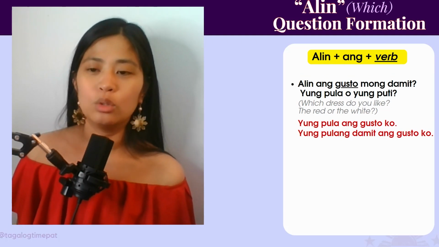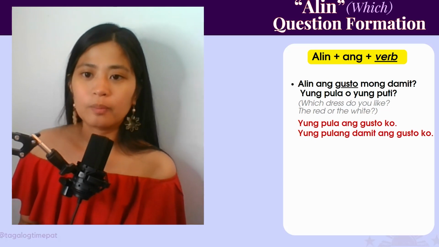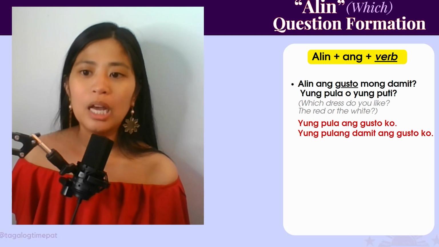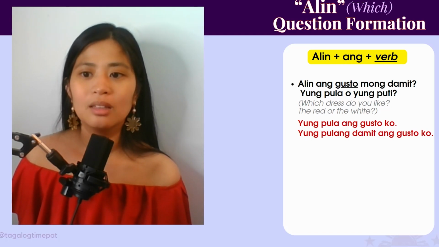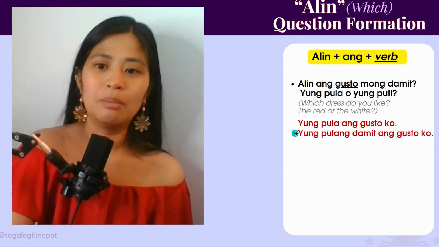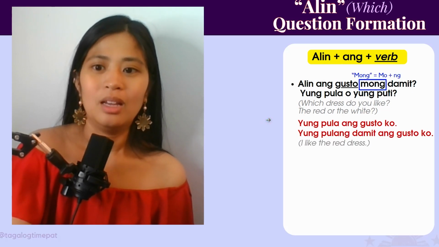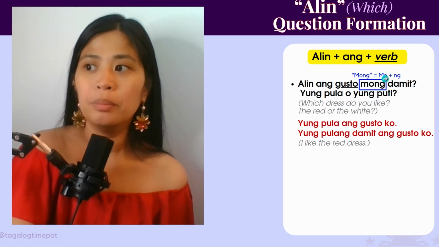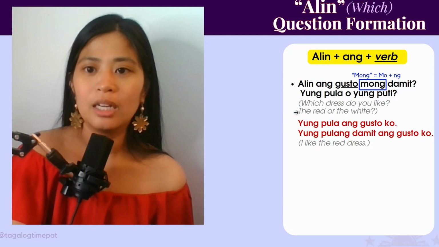Yung pula ang gusto ko. The red is the one I like. I like the red one. Or, yung pulang damit ang gusto ko. If you want to be specific, yung pulang damit ang gusto ko. So, yung pula means the red one. Yung pulang damit means the red dress, specifically. And then I want to point out, mong up here is just mo plus nang put together. So, alin ang gusto mo ng damit?